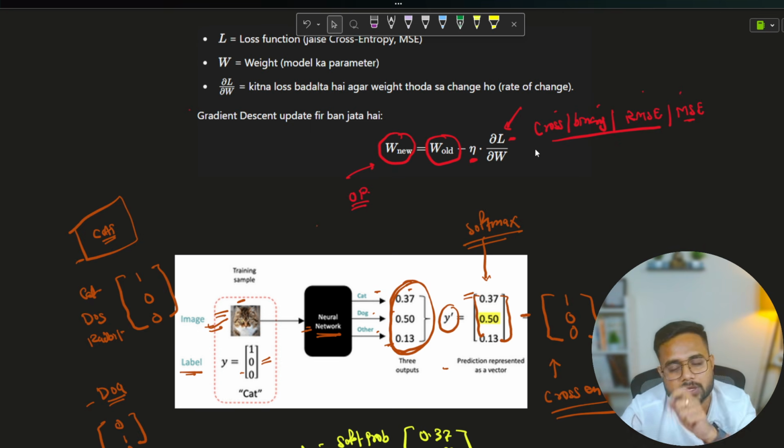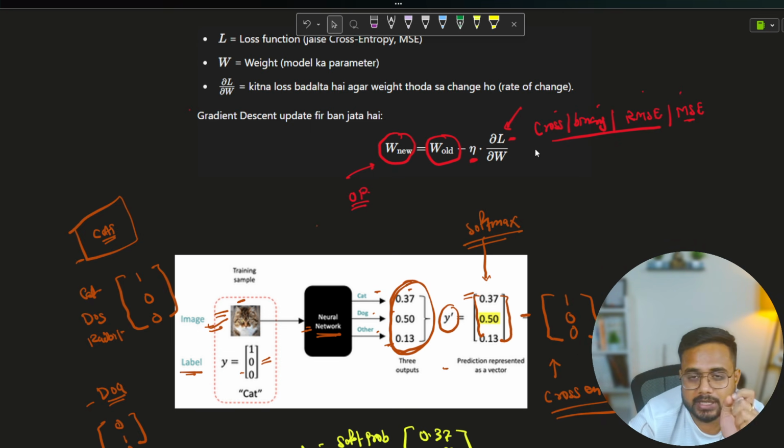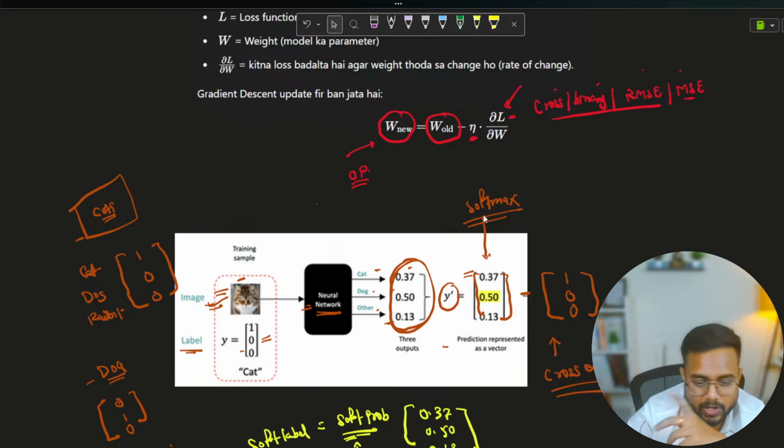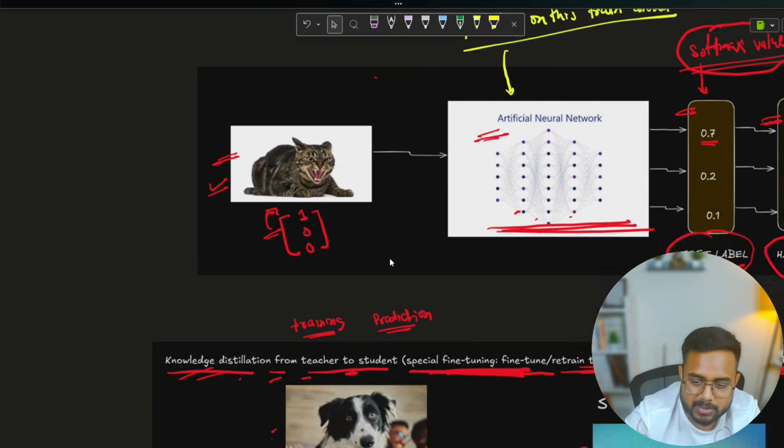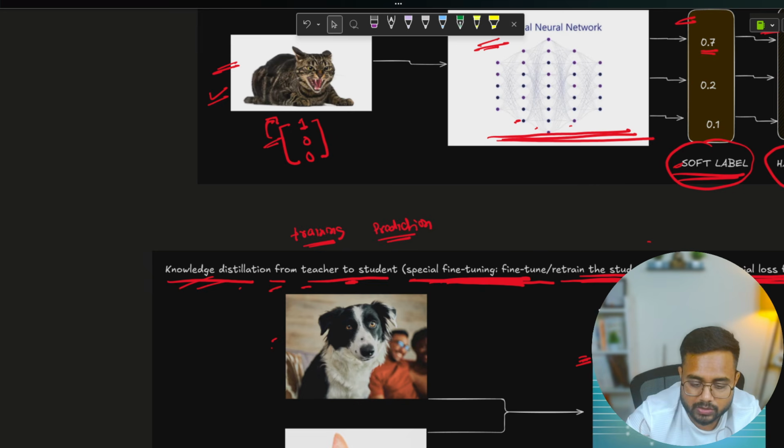Okay, so loss plays a very important role, and inside distillation we are going to change our loss function. With that only we are going to distill the knowledge. Distillation means what? From the large model we pass the knowledge to the small model. The large model is called the teacher model, and the small model is called the student model. This entire thing I explained in my previous video. If you don't know about it, you can go and check it out.